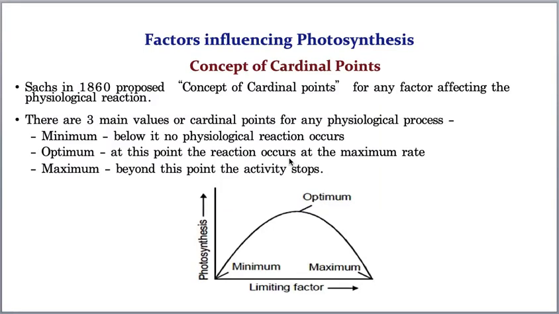Hello students, today is the last topic of this chapter, photosynthesis, that is, factors that influence the rate of photosynthesis. And to understand these factors that are influencing the rate of photosynthesis, we need to read a concept called cardinal points. And this concept of cardinal points was given by Sachs.